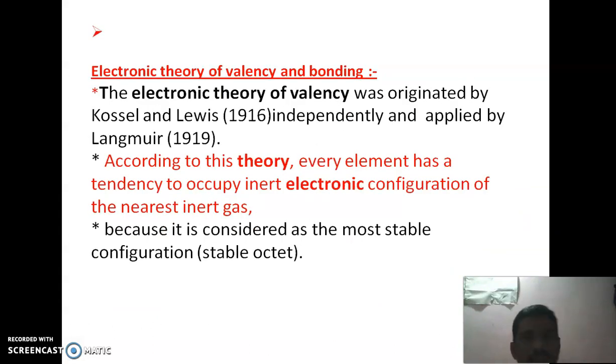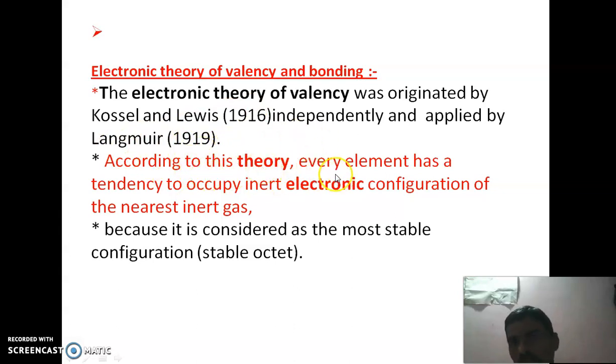Next, the electronic theory of valency. This theory is related to stable electronic configuration, and was put forward by Kossel and Lewis in 1916, and was further developed by Langmuir in 1919.